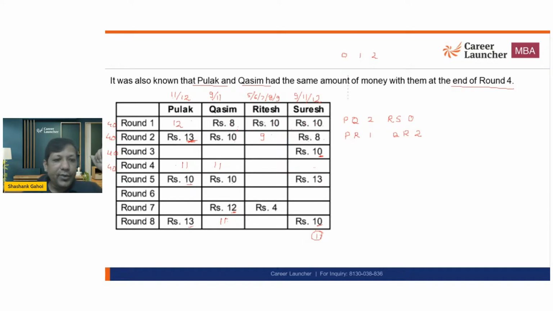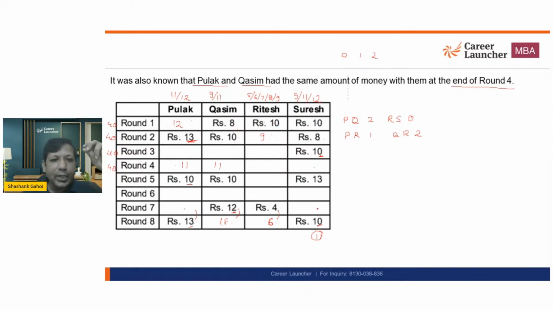So what do we get? We got 13, 11, 4, 13, 11, 24, 34. So this amount has to be 6. Now this person is winning 2 rupees. This person is losing 2 rupees. Sorry, 1 rupee. So loss of 2 rupees, win of 2 rupees, loss of 1 rupee. It means this person should be winning, because this is 13. So this number has to be either 11 or 12. So this person should be winning either 1 rupee or 2 rupees.